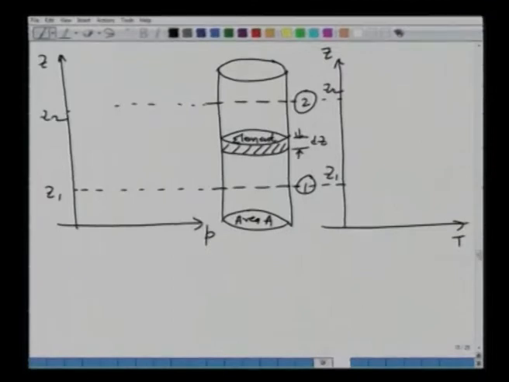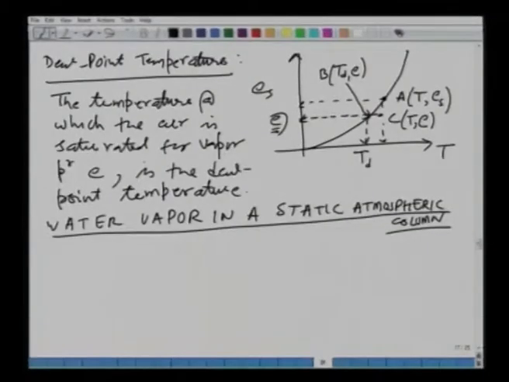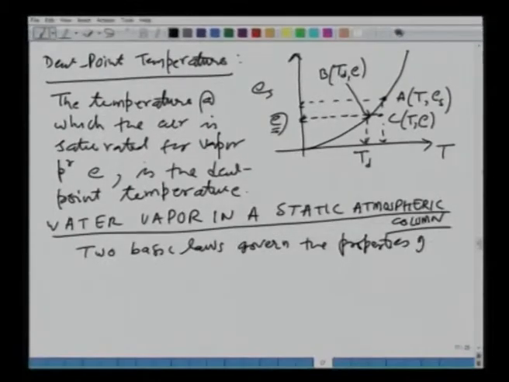All right. So, let me go back then and see that to be able to do this, we will need two basic laws that govern the properties of water vapor in a static column.